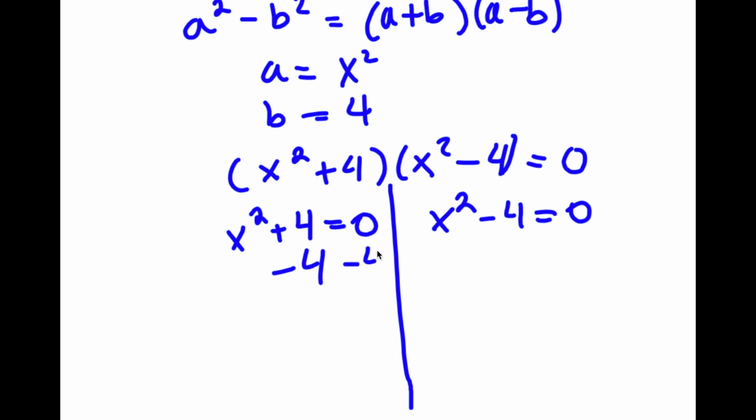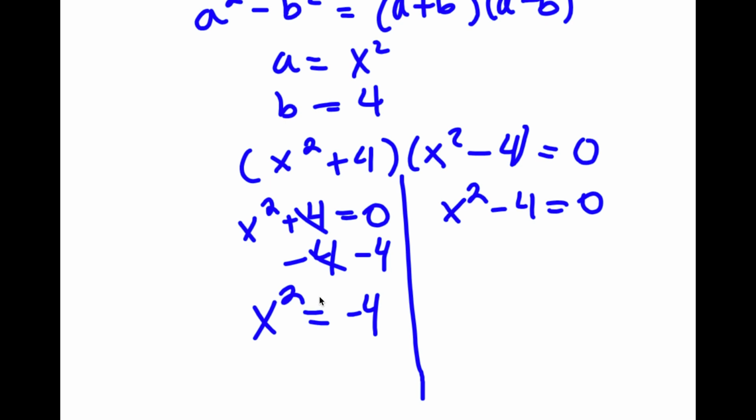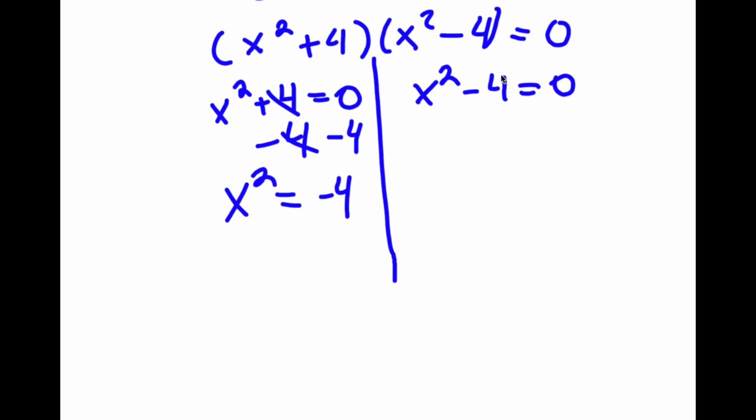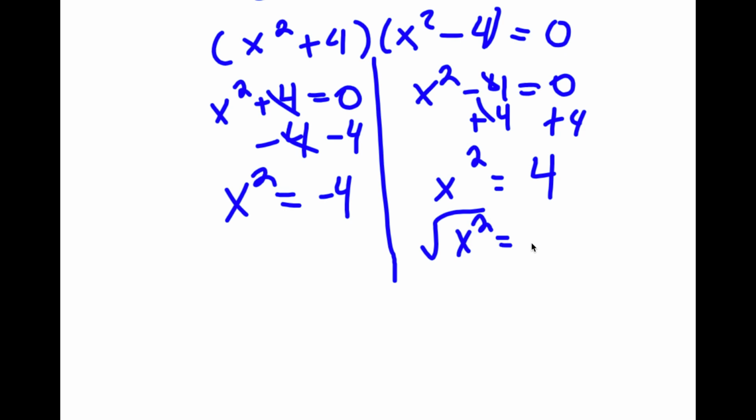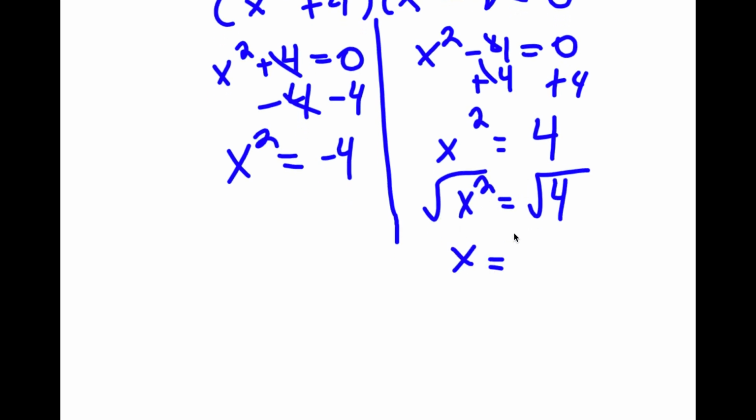So x squared plus 4 equals 0. I can actually subtract 4 on both sides, and I have x squared is equal to negative 4. Now for x squared minus 4 equals 0, I can add 4 on both sides, and I get x squared is equal to positive 4. Now for x squared equals positive 4, this is pretty simple. We just take the square root on both sides. The square root of x squared is x, and the square root of 4 is going to equal positive or negative 2.